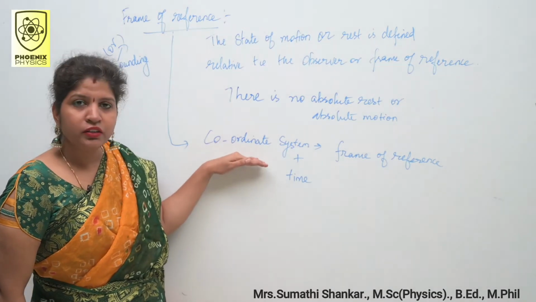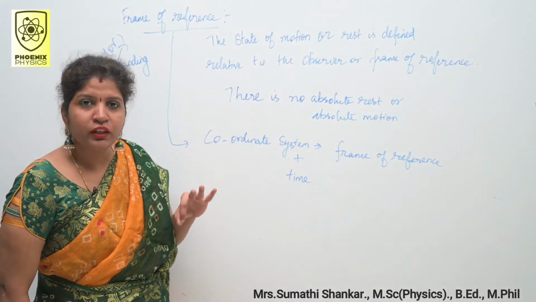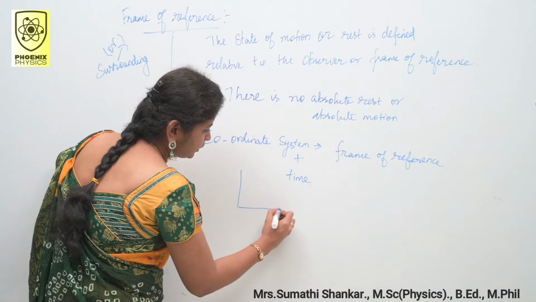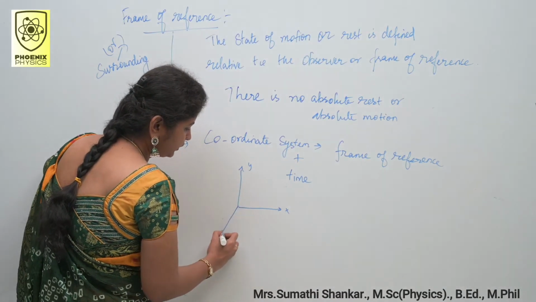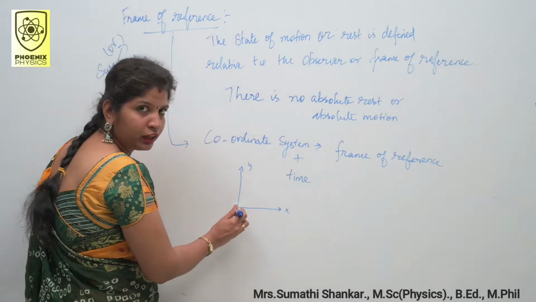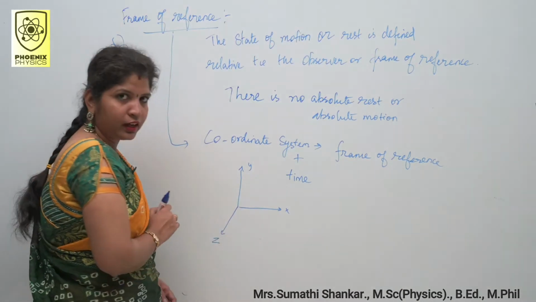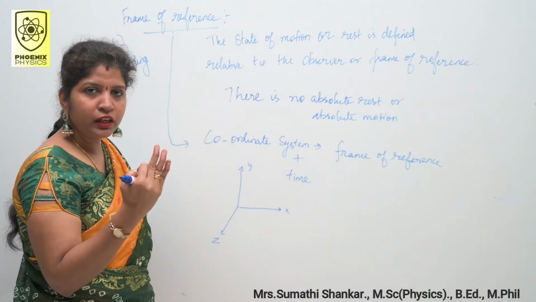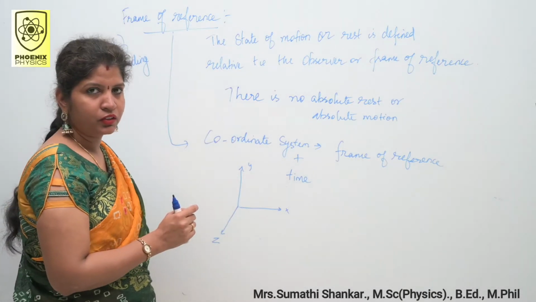This coordinate system is nothing but three mutually perpendicular axes like this. This is our x-axis, this is y-axis and z-axis. This z is perpendicular to the board like this. I can't draw this line, that is why z is in the direction. So, coordinate system consists of three mutually perpendicular axes.